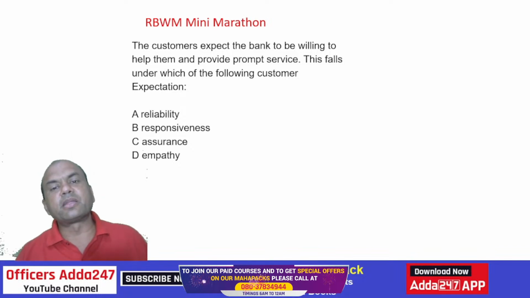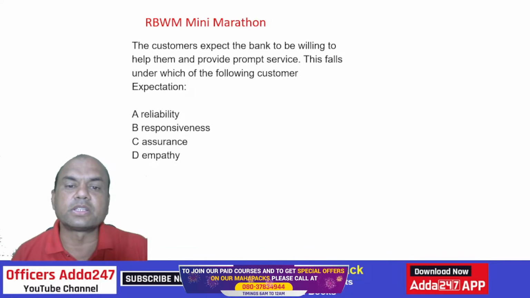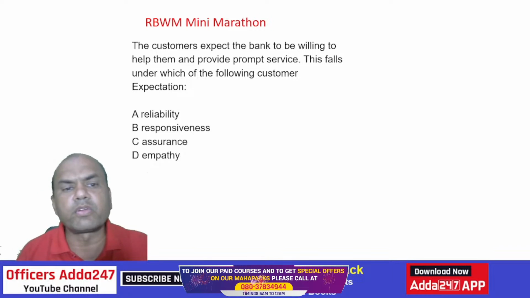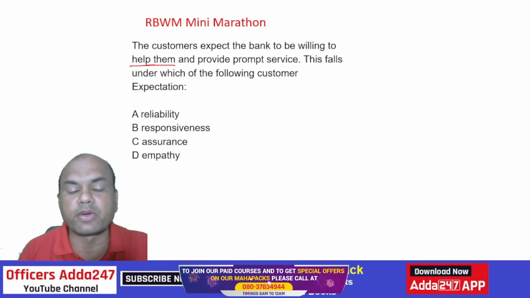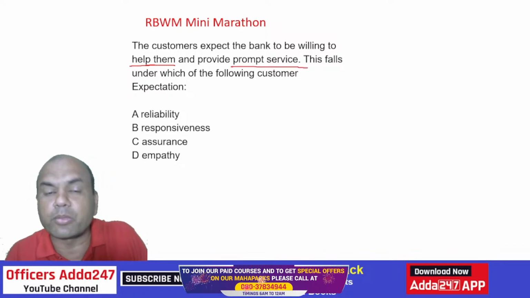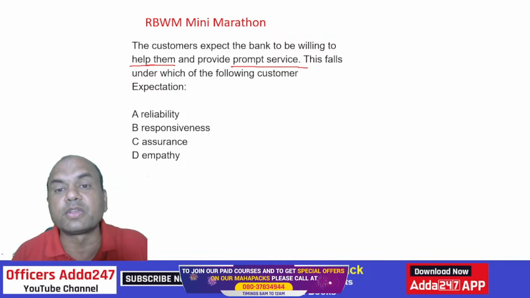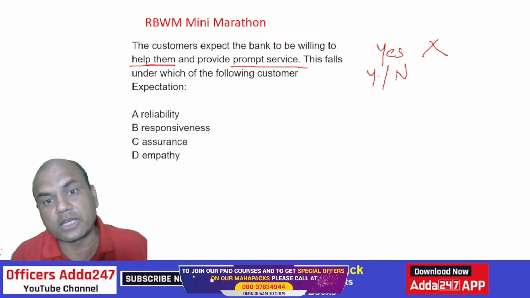The customers expect the bank to be willing to help them and provide prompt service. This falls under which of the following expectations? If you are the customer of the bank, what will you expect? That the bank is willing to help you whenever you require it, and prompt service. If you ask for something, that should be immediately either provided or not provided. Prompt service doesn't mean always yes. It can be yes or no, but with speed.